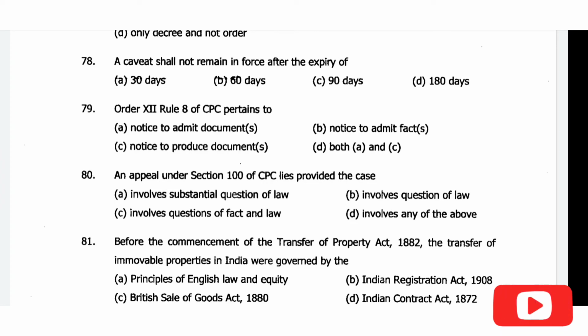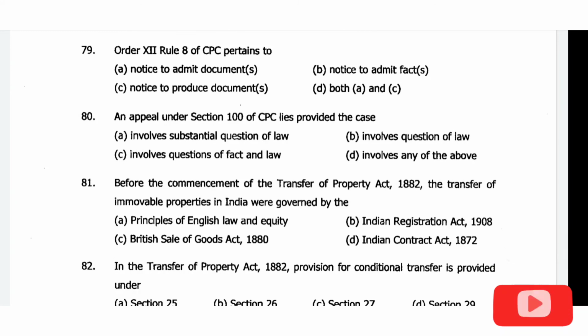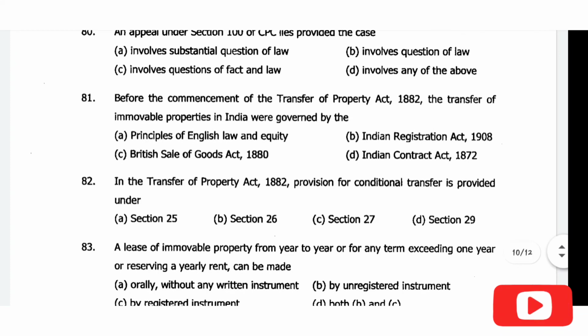Then comes question number 80, an appeal under section 100 of CPC lies provided the case involves substantial question of law. The correct answer will be option A. Then comes question number 81. Before the commencement of the Transfer of Property Act 1882, the transfer of immovable properties in India was governed by. The correct answer will be option A, that is principles of English law and equity.